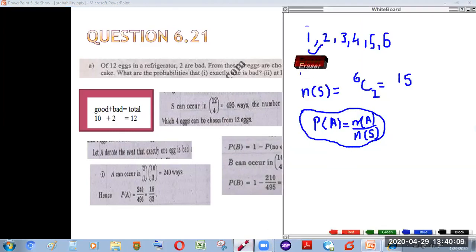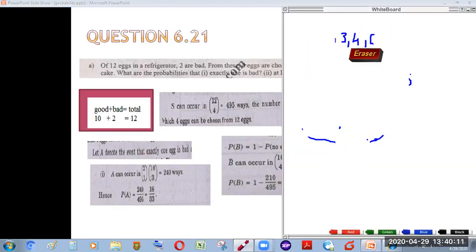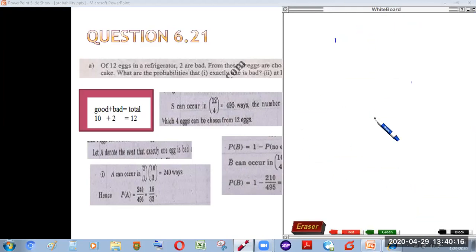Another way we can also find it, which I told you, is that at least 1 bad egg means there can be exactly 1 bad egg, 10C3, plus 2 bad eggs, 2C2 and 10C2.